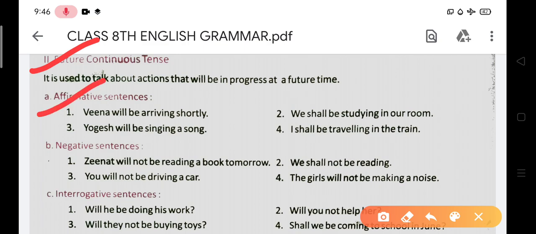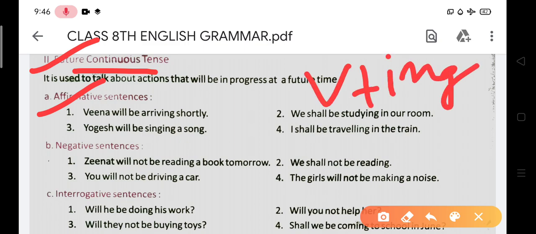Bina will be arriving soon. Here as a helping verb you will use will be, shall be. Okay, and you know, because this is the continuous tense, so what is the main thing that we have in the continuous? Verb plus ing. So this form you will use verb plus ing. Main verb, it means main verb we use in ing form. Okay, because why are we writing like this? Because this is continuous. And we know the helping verb also will be and shall be.